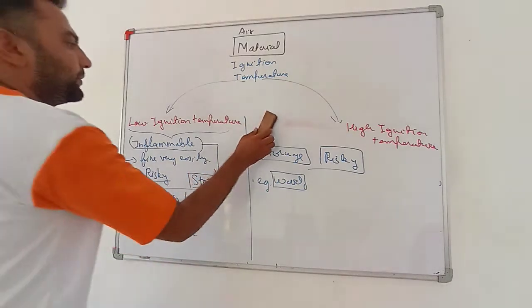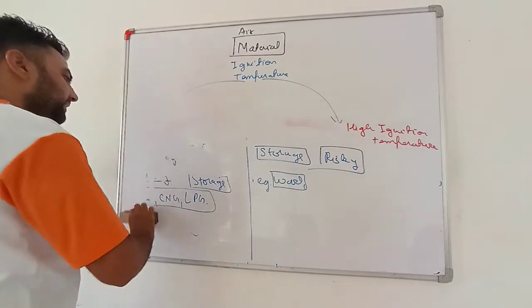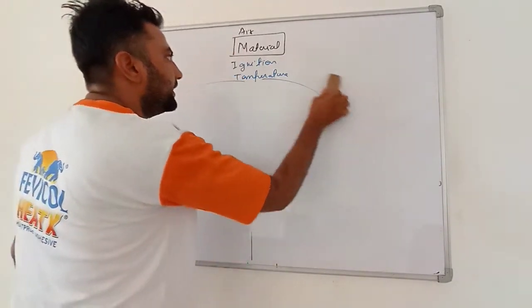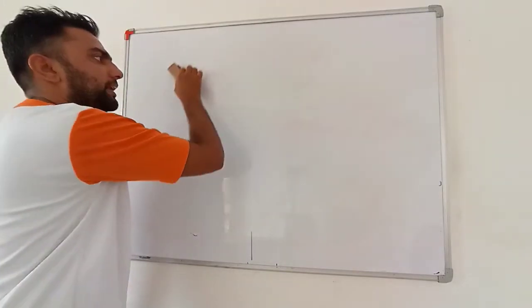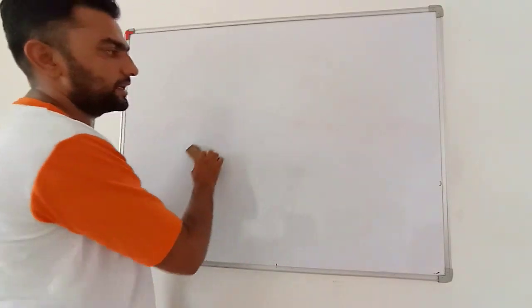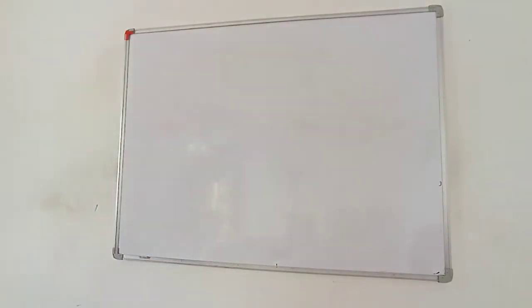Okay my dear students, you might have seen this ignition temperature concept. Those materials which have low ignition temperature literally create a risk and may lead to disasters. They are very hazardous.